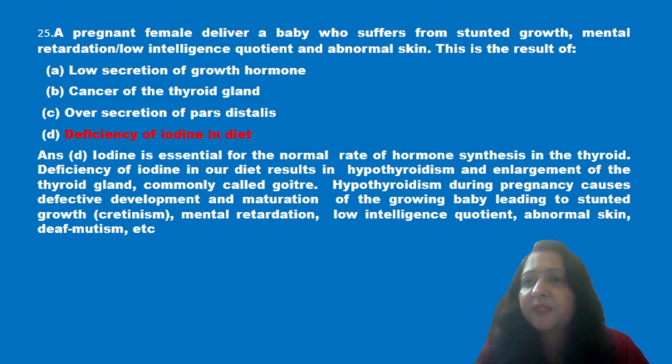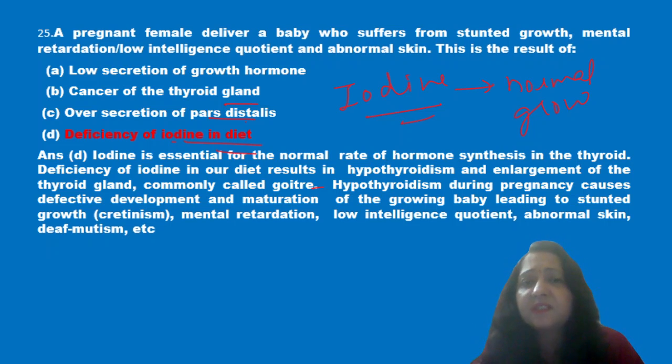Next question is, a pregnant female delivers a baby who suffers from stunted growth, mental retardation, low intelligence quotient and abnormal skin. This is a result of low secretion of growth hormones, cancer of thyroid gland, lower secretion of parathormone, or deficiency of iodine in diet. Now we know that iodine is very essential for normal growth of the body, and it is also responsible for the thyroid gland.